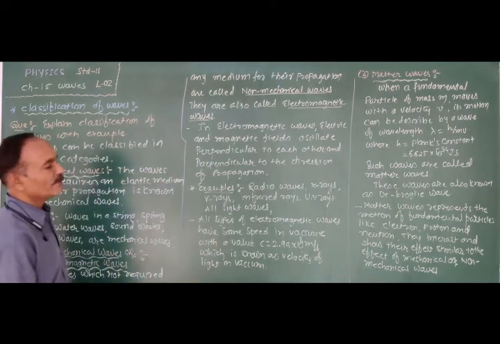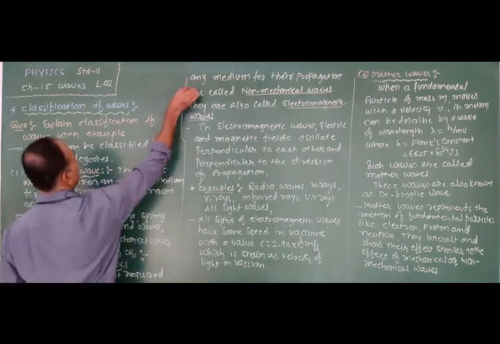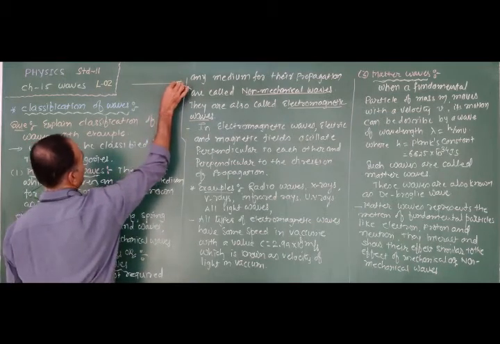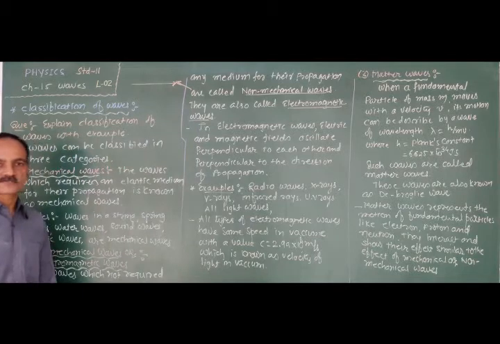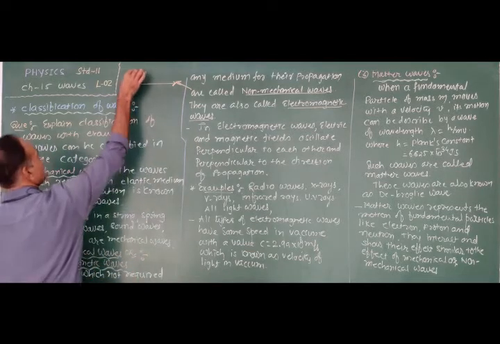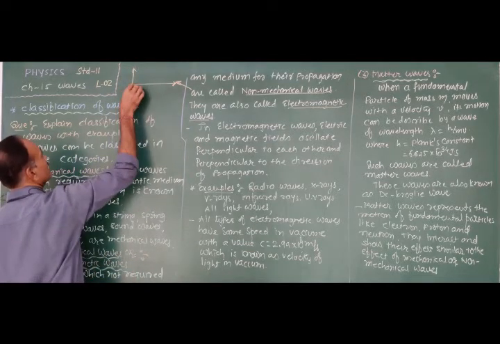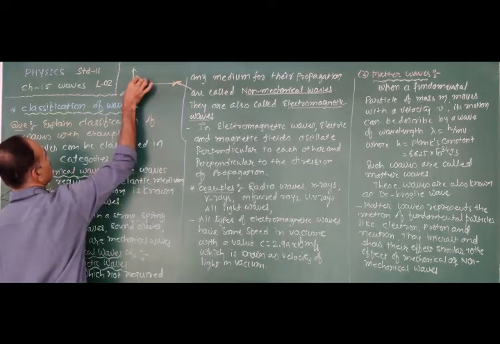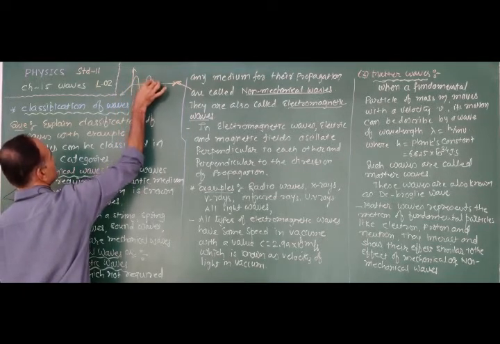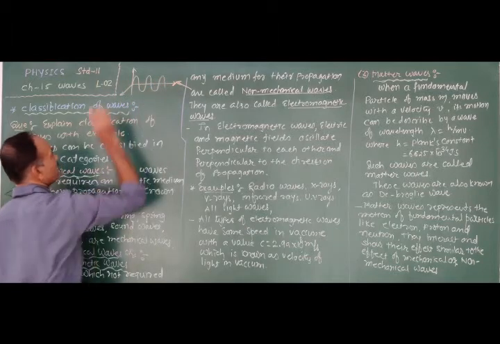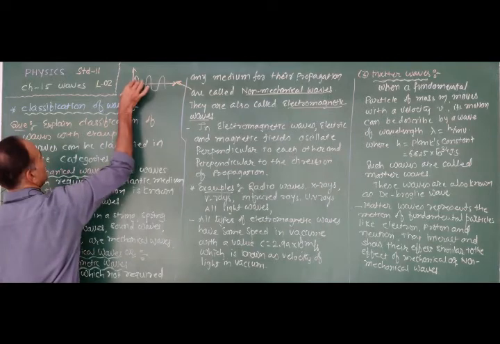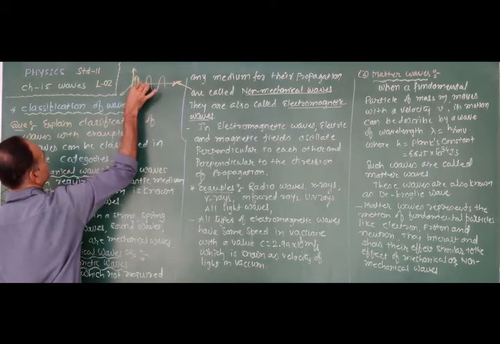Now what is the electromagnetic wave? Suppose there is a direction of propagation of the electromagnetic wave. Here, the electric field and magnetic field propagate in directions perpendicular to each other. That means the electric field vector oscillates along the y direction.